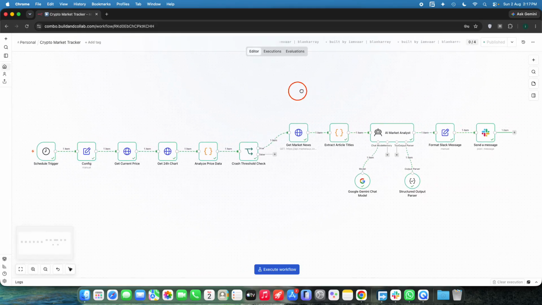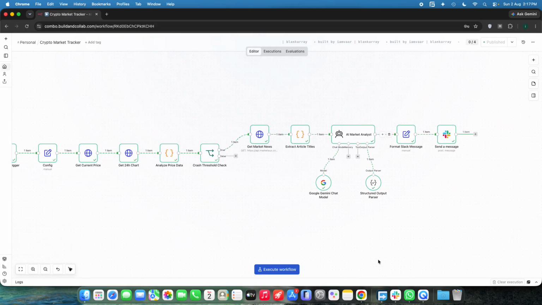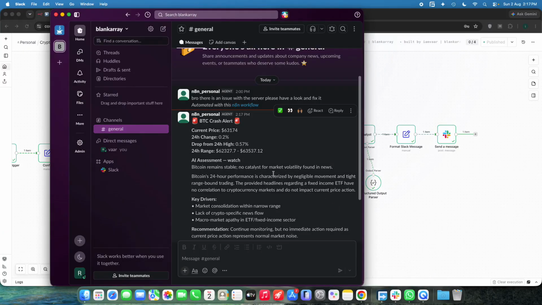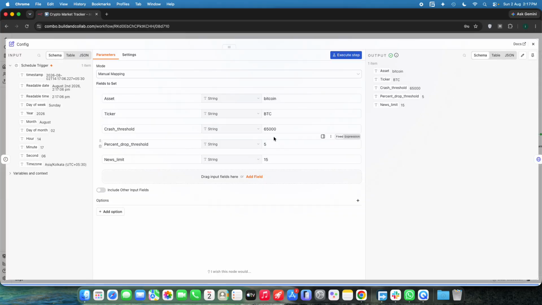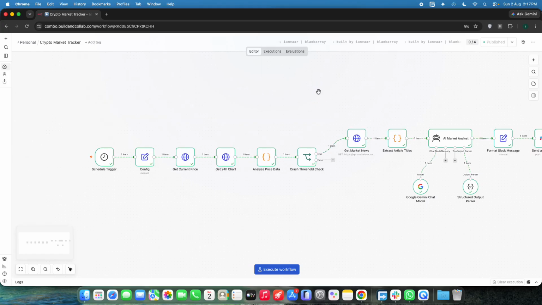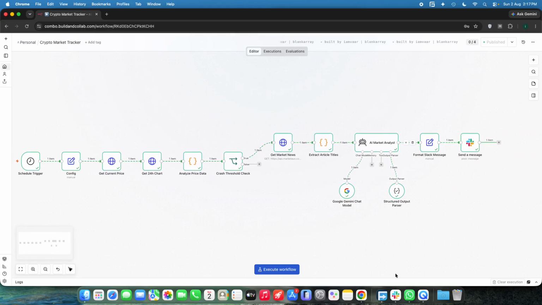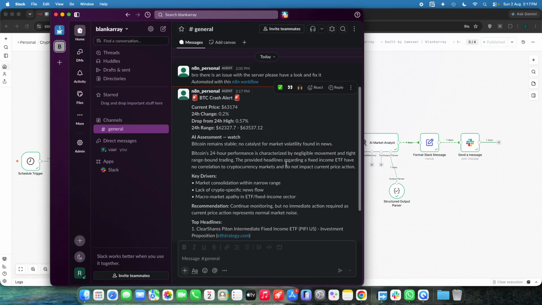So technically, no crash happened, but just because I am executing the workflow live, to make the system work, I simply adjusted some settings. You can edit the configuration to your preferred price, so that it is your buying point or something like that. So this is the example right here.